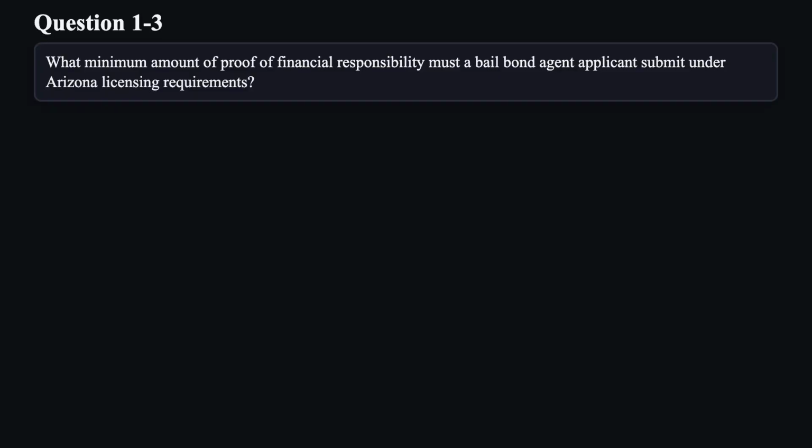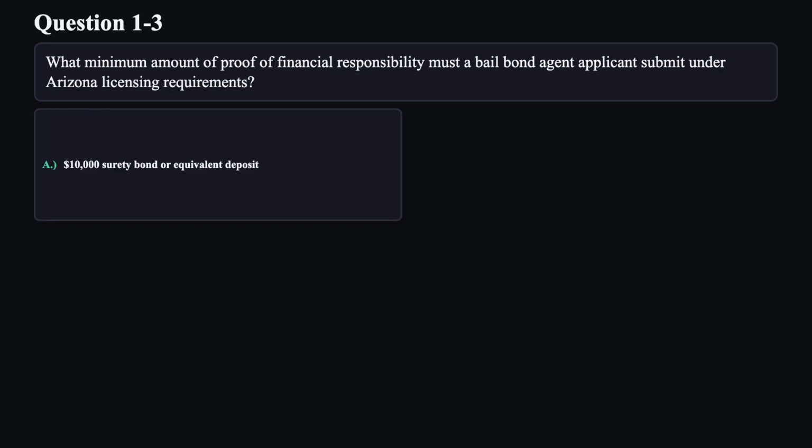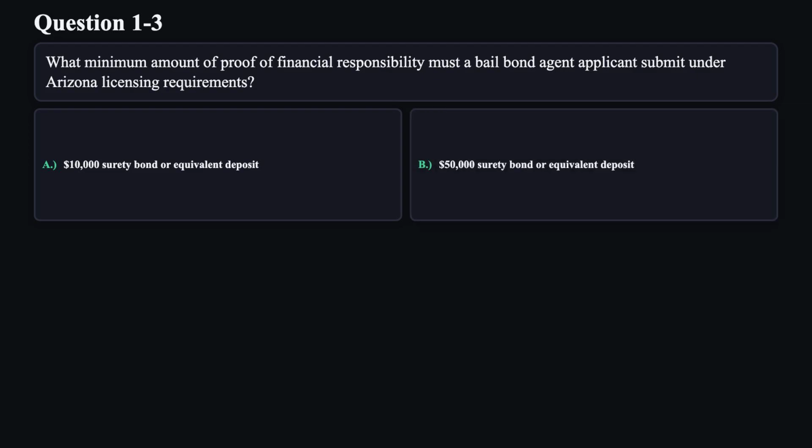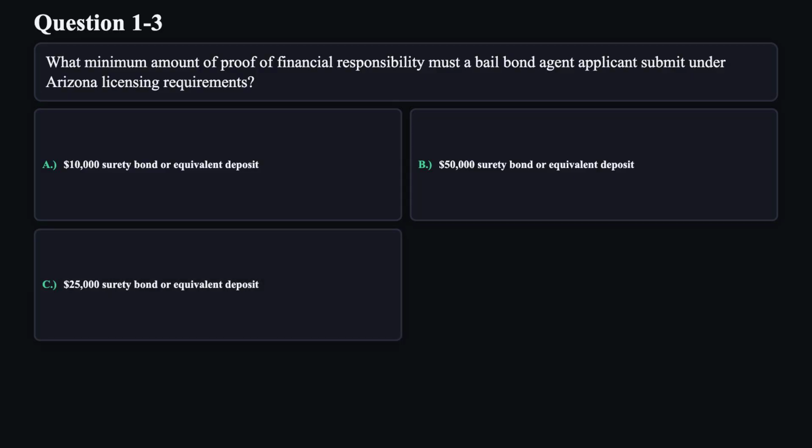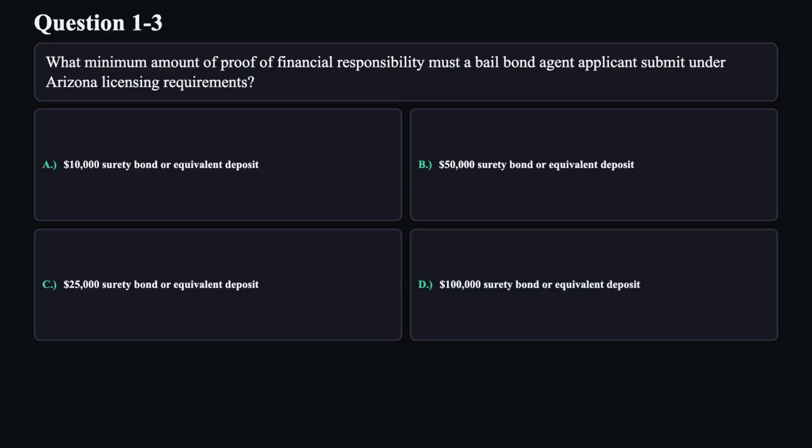Question 3. What minimum amount of proof of financial responsibility must a bail bond agent applicant submit under Arizona licensing requirements? A. $10,000 surety bond or equivalent deposit. B. $50,000 surety bond or equivalent deposit. C. $25,000 surety bond or equivalent deposit. D. $100,000 surety bond or equivalent deposit.